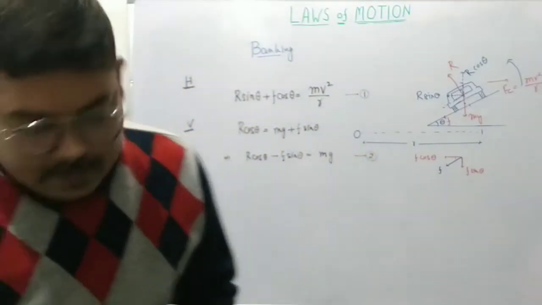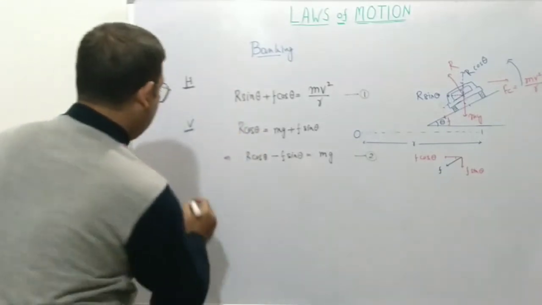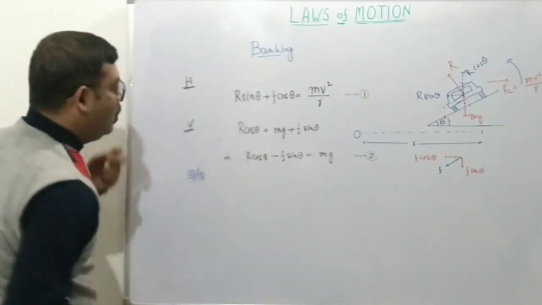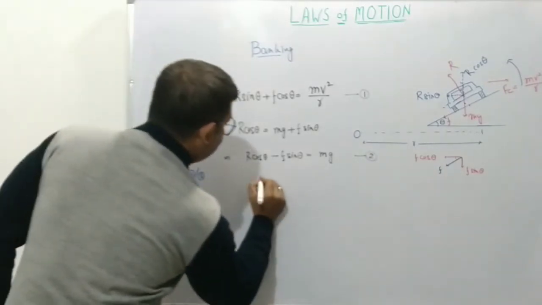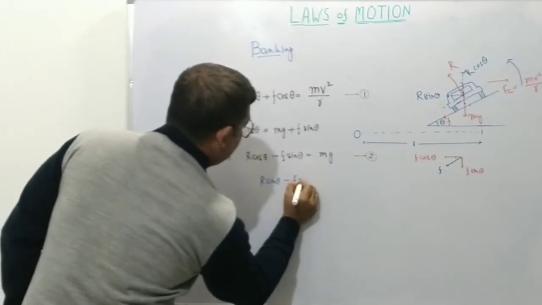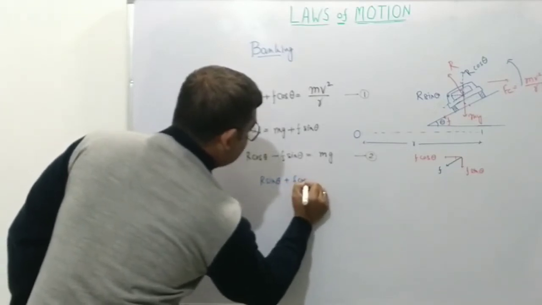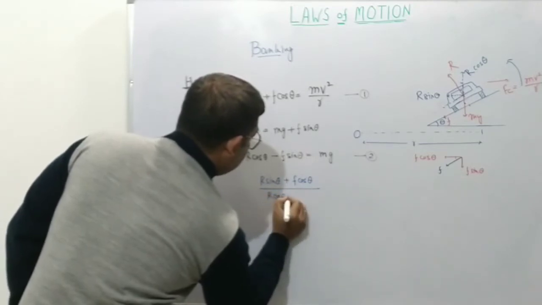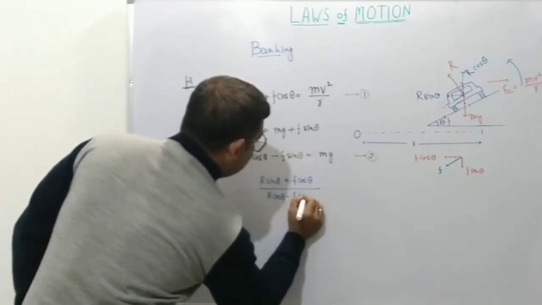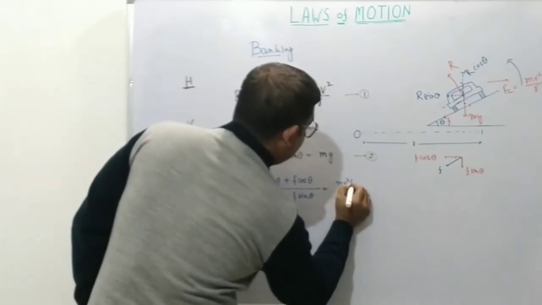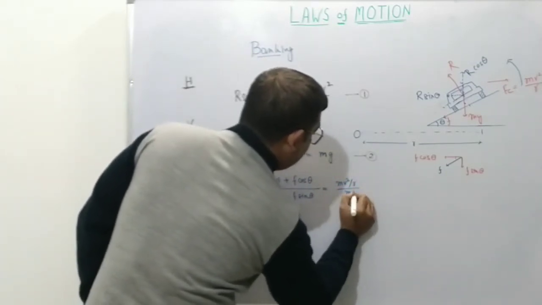Now if we divide equation number 1 by equation number 2, what will we get? R sin theta plus f cos theta divided by R cos theta minus f sin theta equals m v square by r divided by mg.